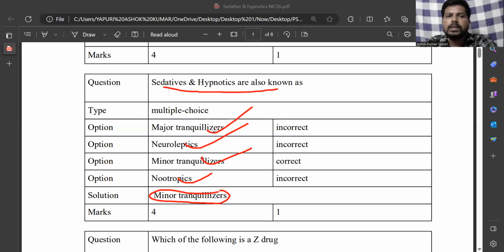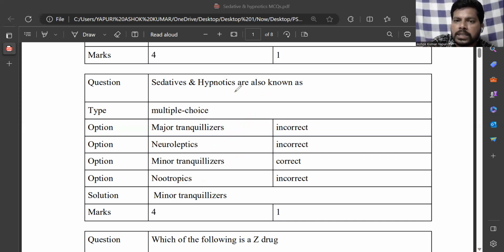So the other name of sedative and hypnotics is minor tranquilizers.